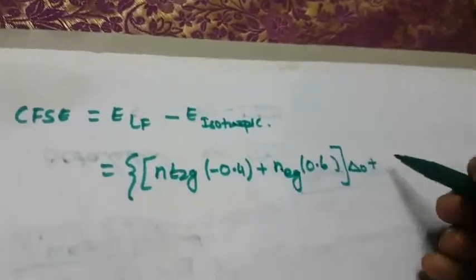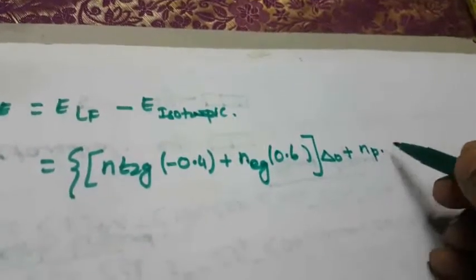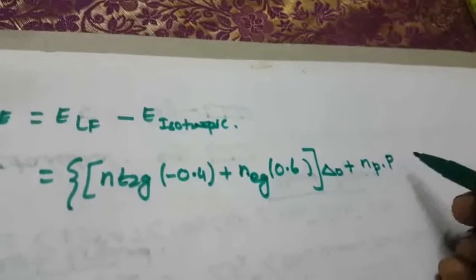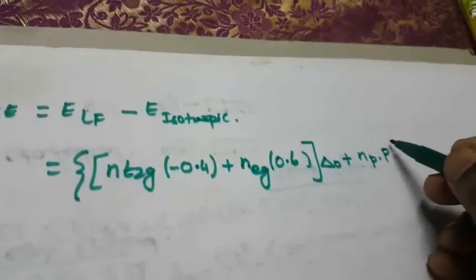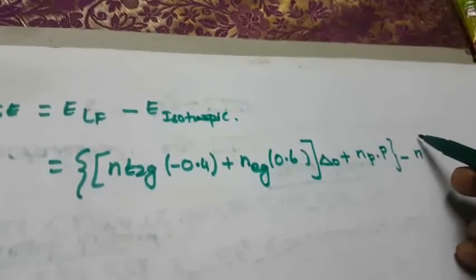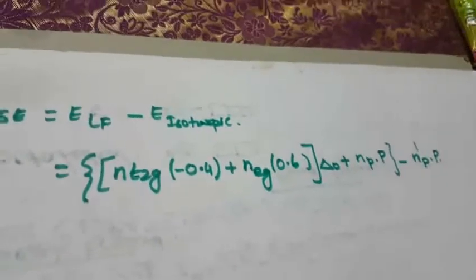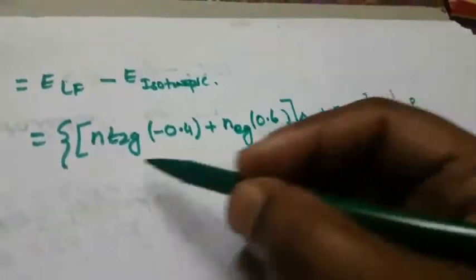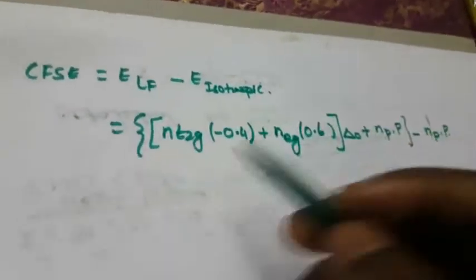Then plus N P, number of paired electrons into pairing energy, minus number of paired electrons into pairing energy of the isotropic field. This much is the ligand field, and this is the isotropic field. Okay, this is the formula.